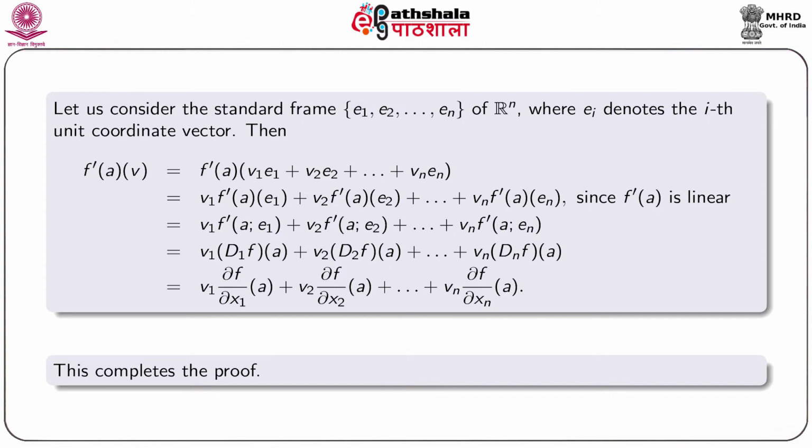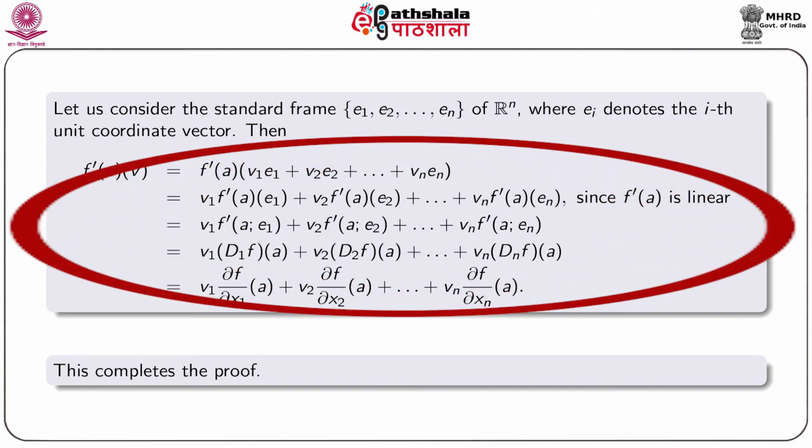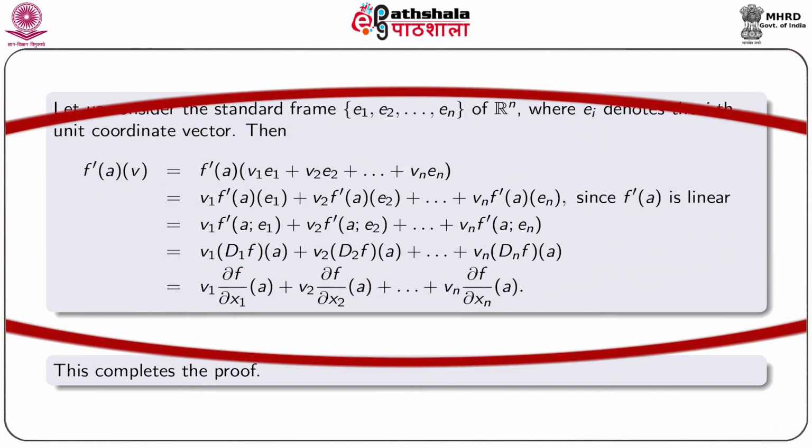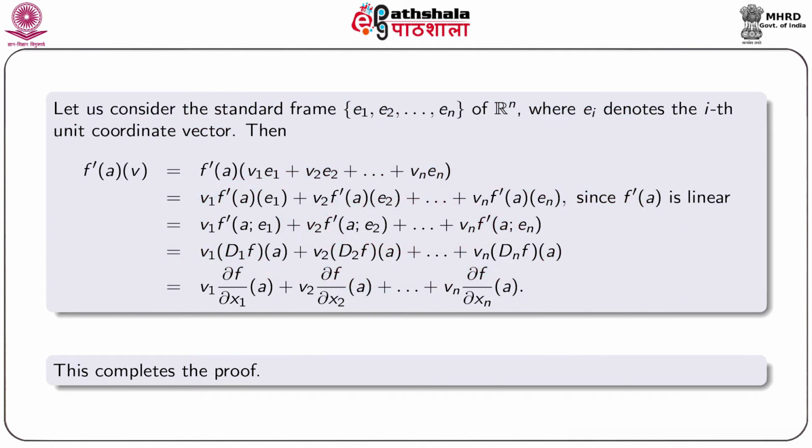First, we write down v in its expanded form, that is, we express v as a linear combination of the basis vectors e1, e2 up to en, then apply the linearity property of the linear transformation f'(a). So, we find f'(a)(v) equals v1 f'(a)(e1) plus similar terms up to vn f'(a) operating on en. It equals v1 f'(a)(e1) plus v2 f'(a)(e2) up to vn f'(a)(en).